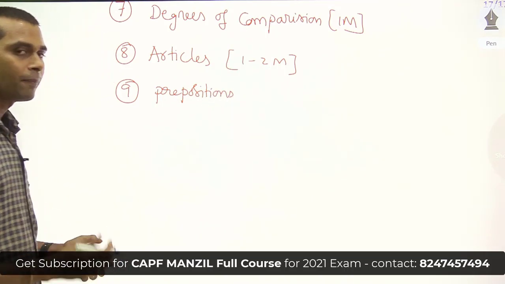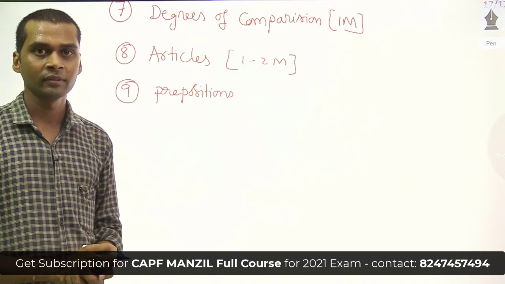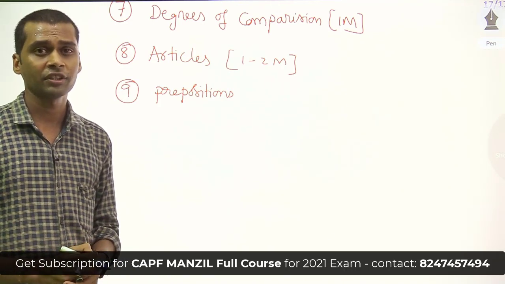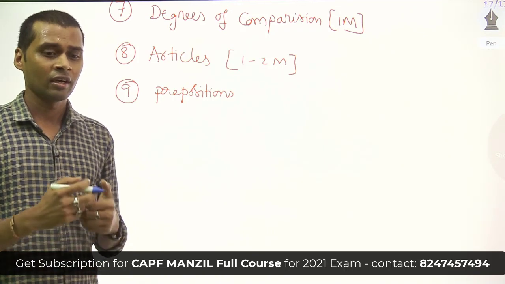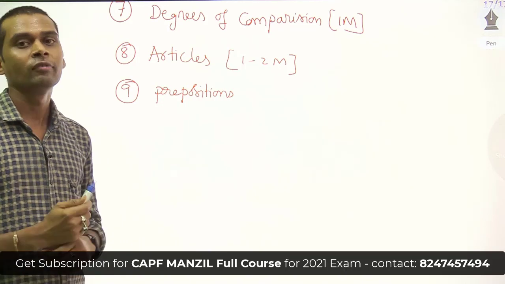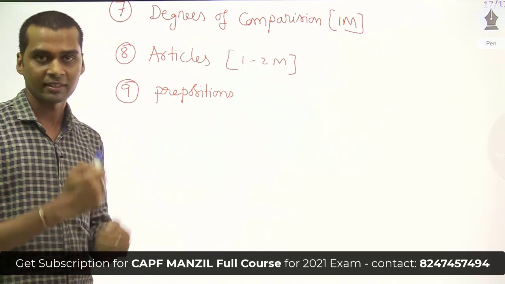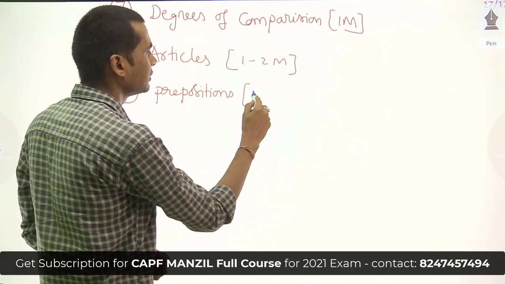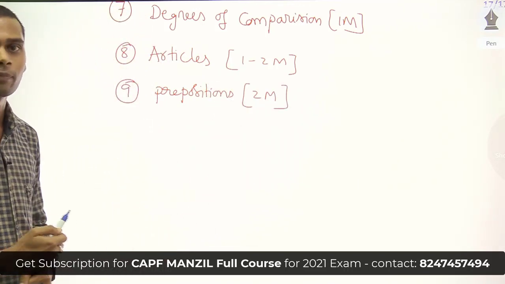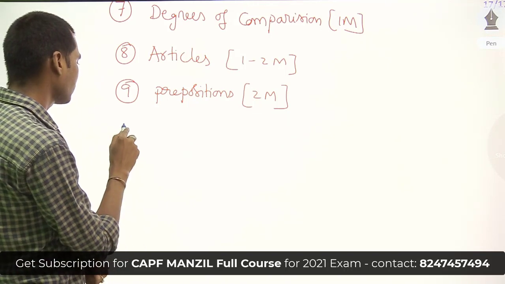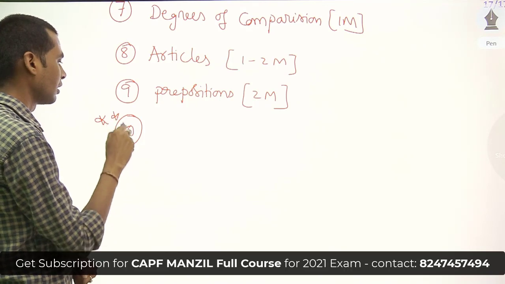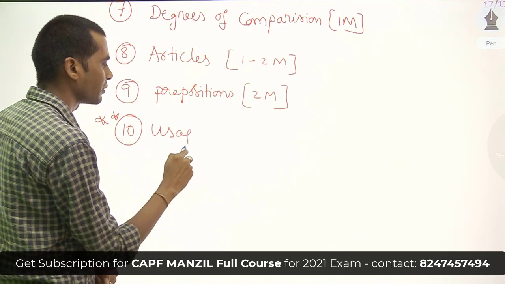So we have many prepositions in the English language: simple prepositions, compound prepositions, likewise time prepositions. All these prepositions will be covered in our coming classes. The weightage for prepositions is definitely 2 marks minimum from this topic. And the next one is the most important one, usage of parts of speech.